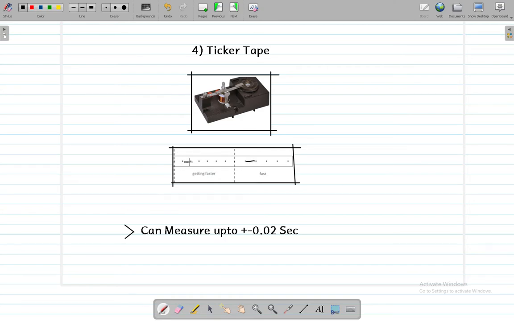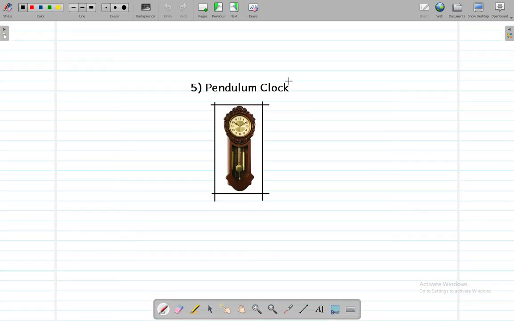This distance is actually lesser, but this one is actually farther away, which shows that the vehicle is actually getting faster. Apart from that, the accuracy of ticker tape is that it can measure time up to plus minus 0.02 second.